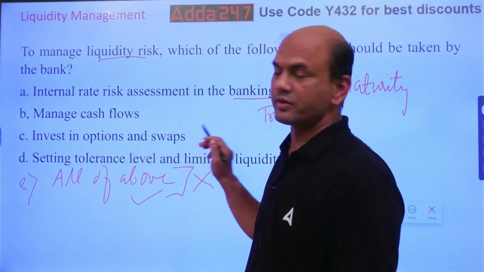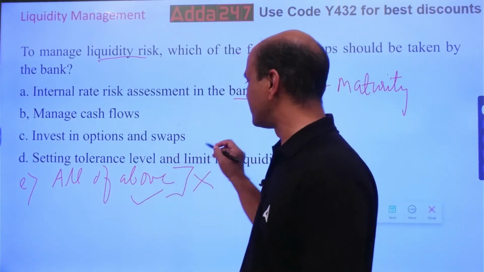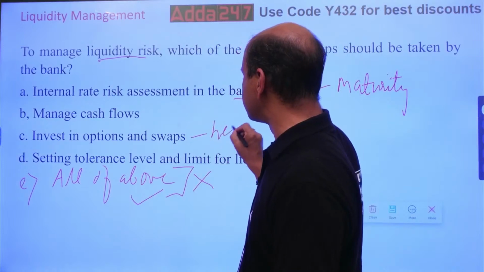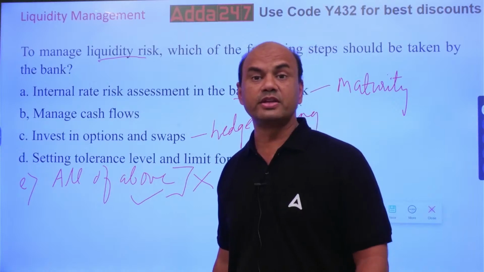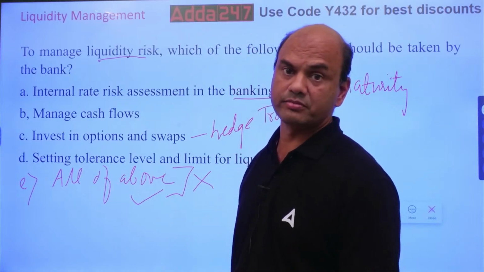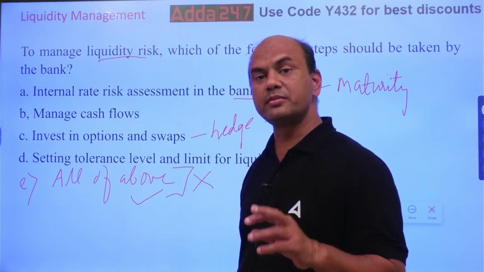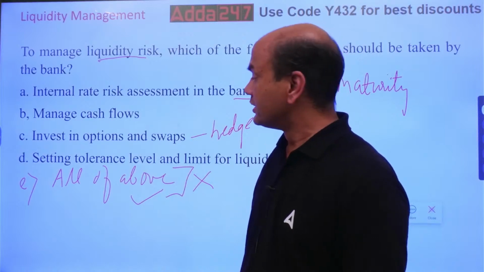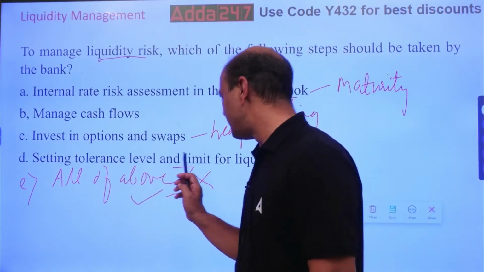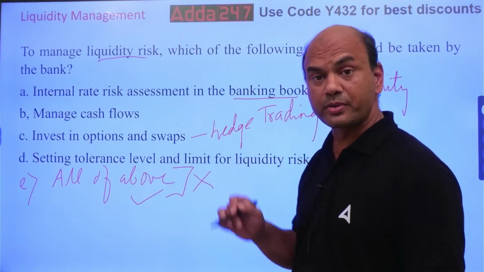Invest in options and swaps. This is basically a hedging method. Hedging. You can do this also, hedge. Hedge means what? Reducing the risk. You'll always have to reduce the risk of this portfolio. Reducing the risk is always done by options and swaps. Set the tolerance level and limit for liquidity risk. This is the most appropriate answer.